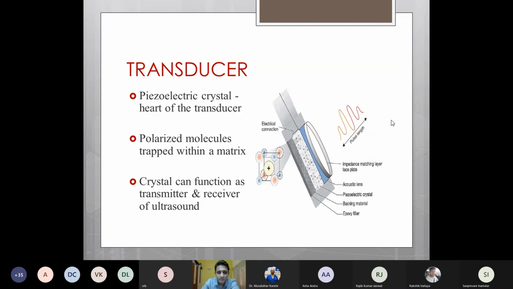vibrate, producing ultrasound waves. Similarly, when the returning ultrasound waves fall on these polarized molecules, they again vibrate, converting these ultrasound waves into electrical energy from where we get the image. Hence, the same piezoelectric crystal can function as a transmitter as well as a receiver for the ultrasound waves.